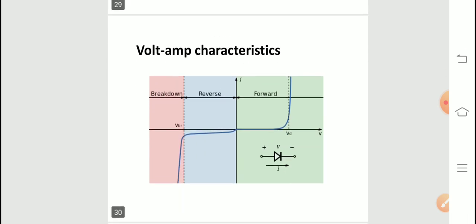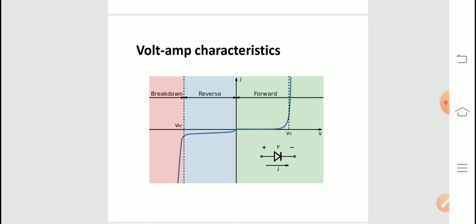So that can be understood from this diagram. On the x-axis we have taken applied voltage and on the y-axis current. This means we are increasing the voltage from the battery source and measuring the current with the help of an ammeter. Now when you apply a small amount of voltage in forward bias, initially you cannot see any current, because it needs a certain amount of voltage to break the junction. When it reaches that voltage, the junction will break and there is a sudden increase in the current. So that is called breakdown voltage.